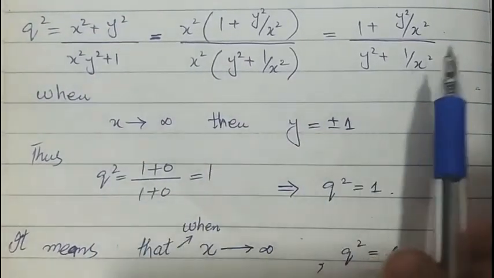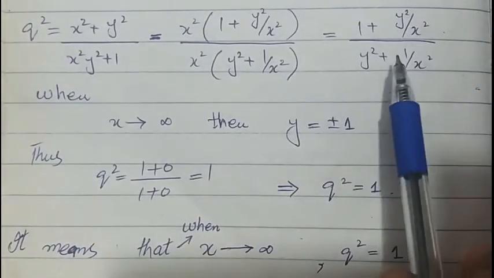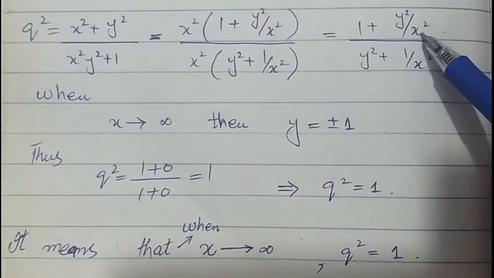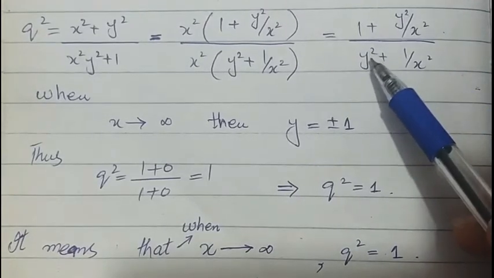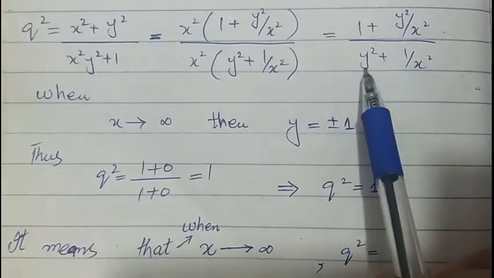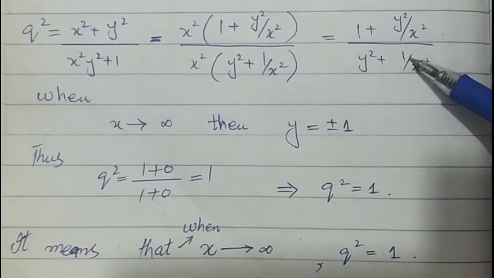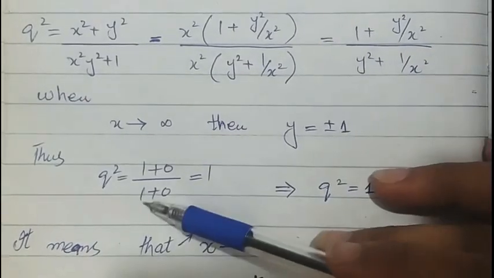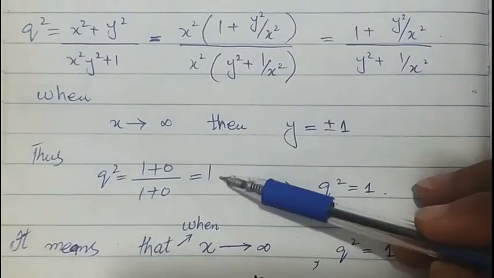So q square will give us y square over infinity, and y square is either plus 1 or minus 1. The square value gives a non-negative answer, 1 over 1, which gives us the answer 1.